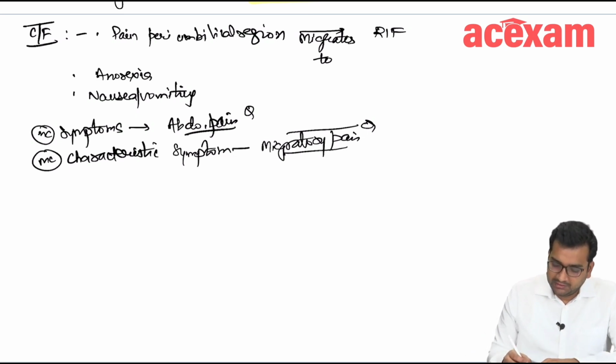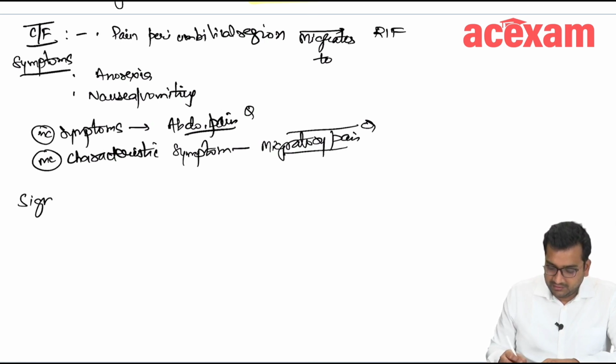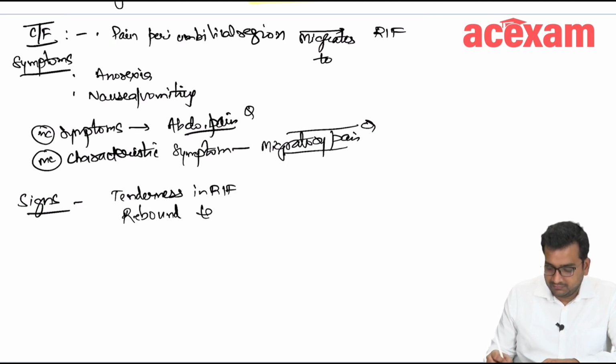Okay, so these are symptoms. There are signs also, which is tenderness in right iliac fossa, rebound tenderness, and there may be elevated temperature.